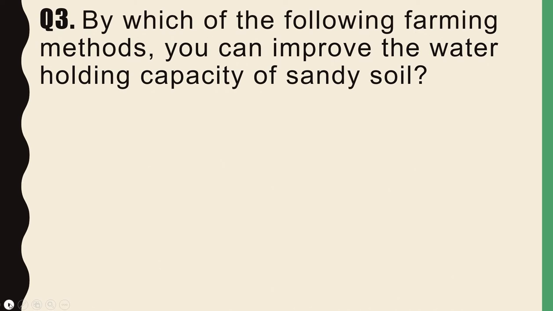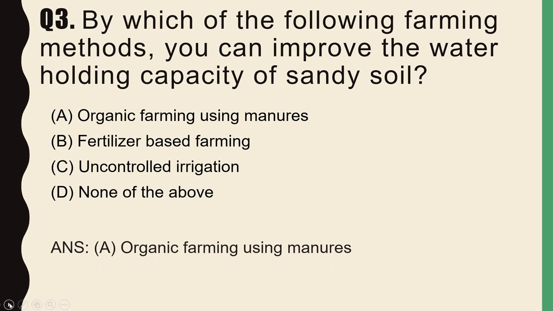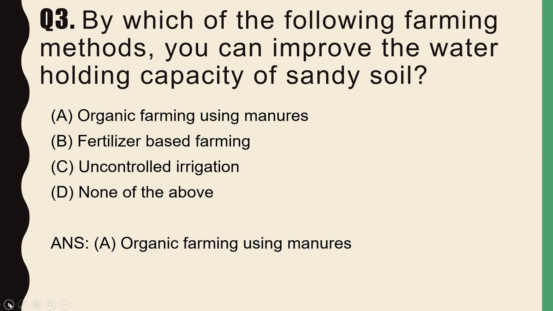Moving further towards the third question, and the question is, by which of the following farming methods can you improve the water holding capacity of sandy soil? And the options are organic farming using manures, fertilizer based farming, uncontrolled irrigation, none of the above. So I hope all of you have done this question correctly. So the correct answer is organic farming using manures. Why is this option correct? Because the bulk of organic matter in manure helps in improving the soil structure.